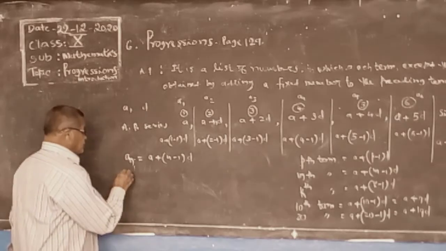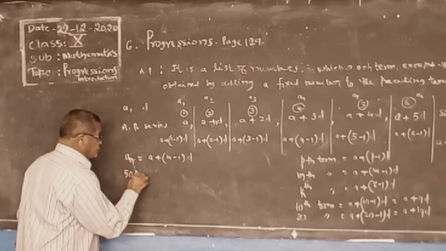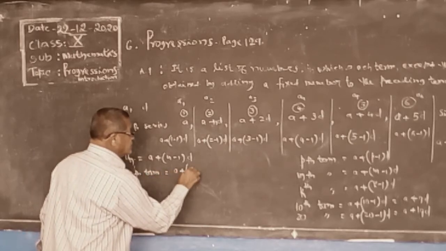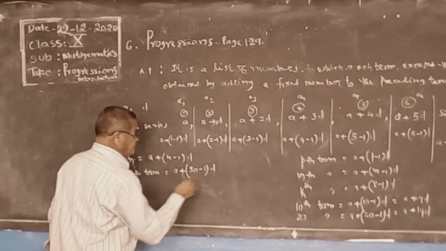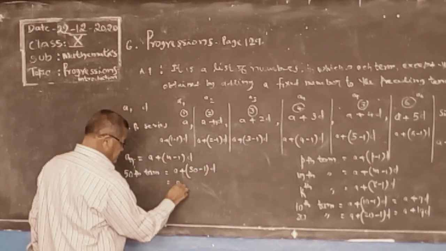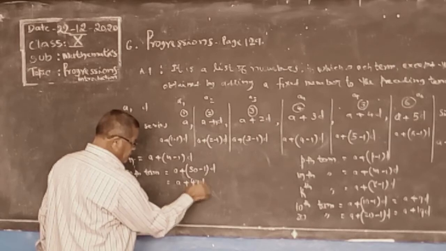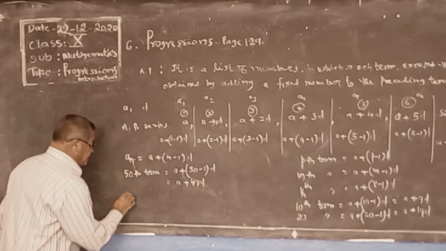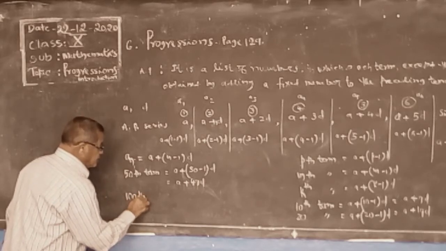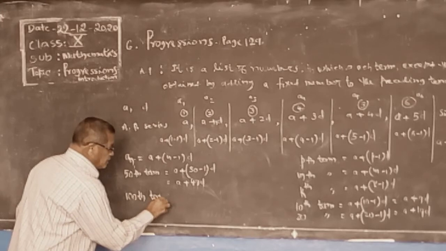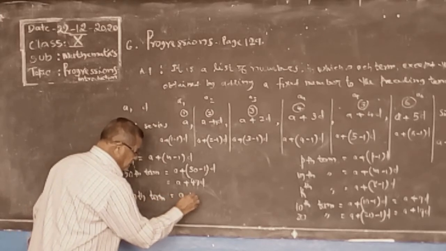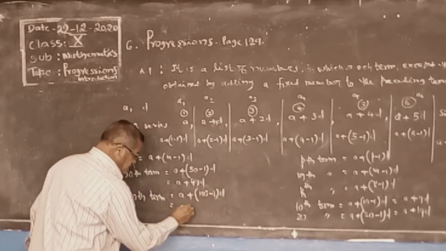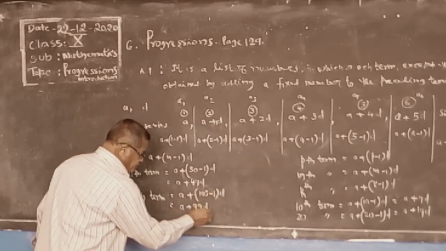Suppose the 50th term. The 50th term is equal to a plus (50 minus 1) of d, that is a plus 49d. You can write directly a plus 49d also. Suppose the 100th term. The 100th term is equal to a plus (100 minus 1), that is a plus 99d.